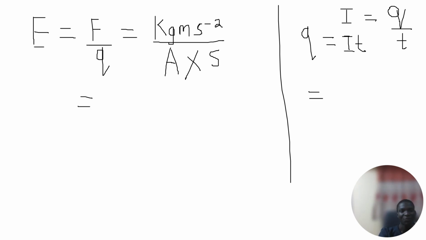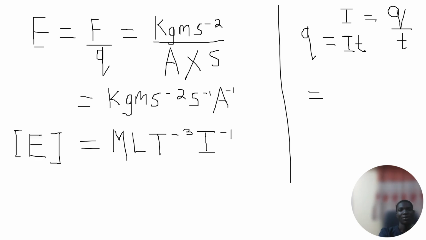From here now, these two can go up. Pause this video. Okay, and now what just happened was that this A goes up and we have A raised to power minus 1. The seconds here also goes up and we have s raised to power minus 1. Then this becomes kg m s raised to power minus 1 minus 2 minus 1, that gives minus 3, and A raised to power minus 1.